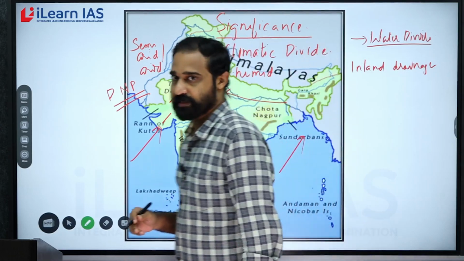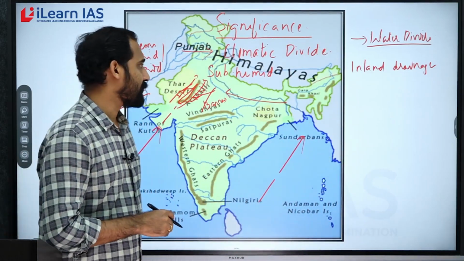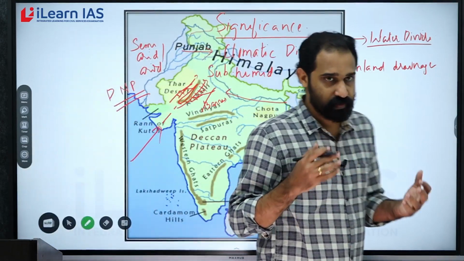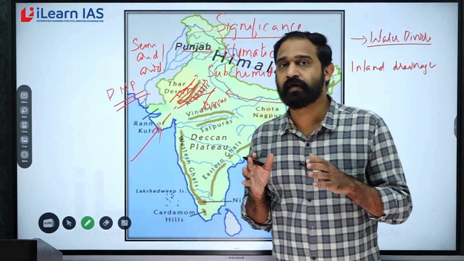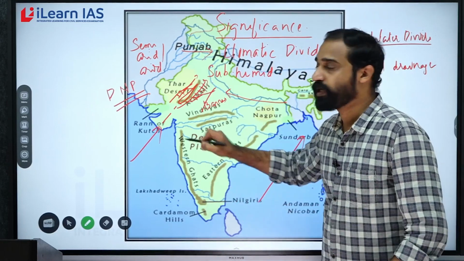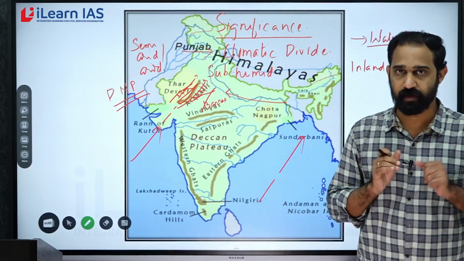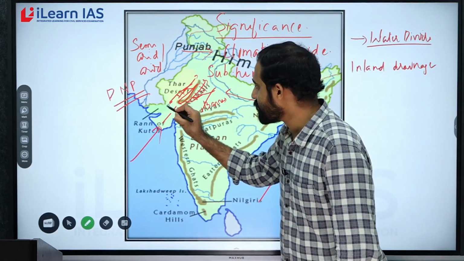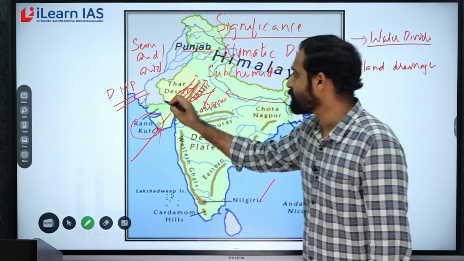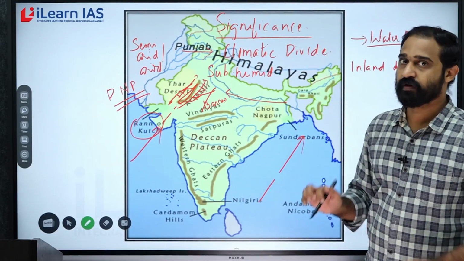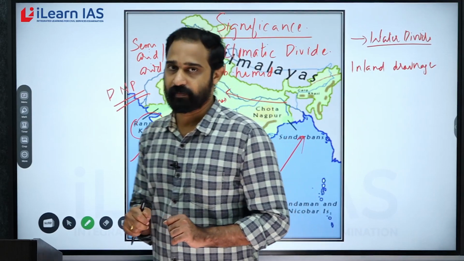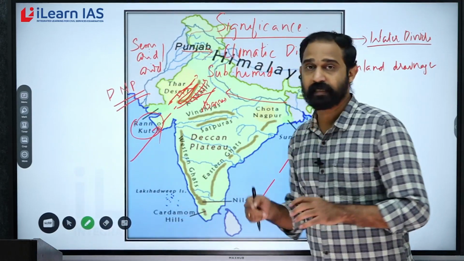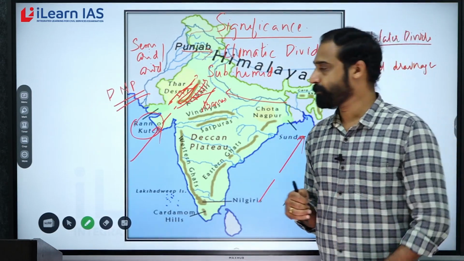So what is inland drainage? Inland drainage is a river or river system which does not join the sea. Here you can see the Luni is not joining the Arabian Sea. It stops its journey at Rann of Kutch. You can see Rann of Kutch here. It is stopping its journey at Rann of Kutch without directly joining the Arabian Sea. So it is an example of inland drainage, and it is the largest inland drainage in India.